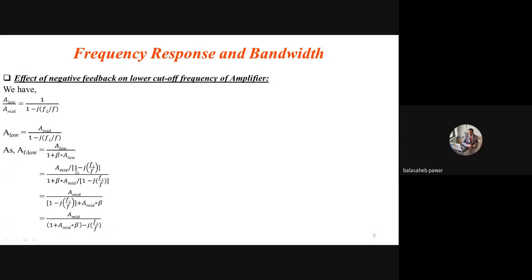So A mid by 1 minus j FL by F, all divided by 1 plus beta, as it is, and replace this A low by A mid by 1 minus j FL by F. Right?